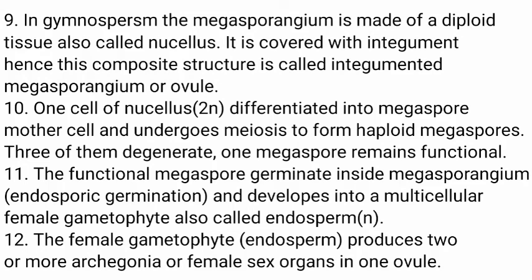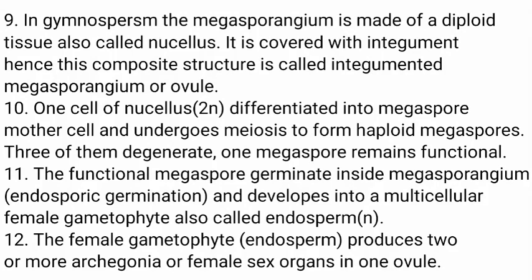One cell of the nucellus, which is diploid, 2n, differentiates into the megaspore mother cell, and it undergoes meiosis to form haploid megaspores. Three of them degenerate. One megaspore remains functional. The functional megaspore germinates inside the megasporangium, called endosporic germination,